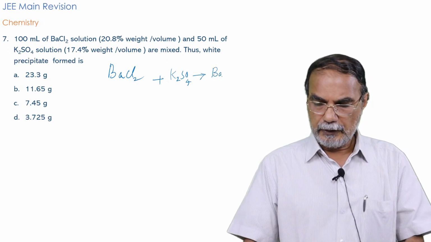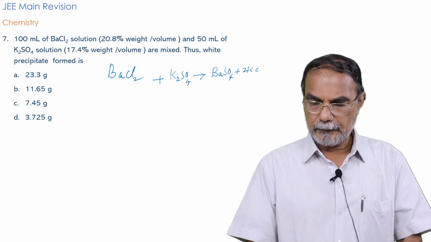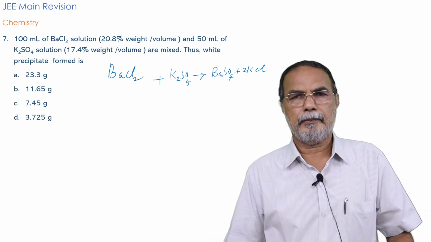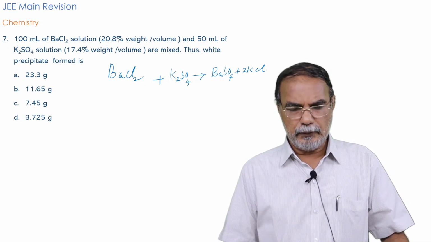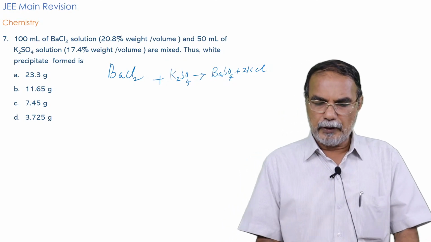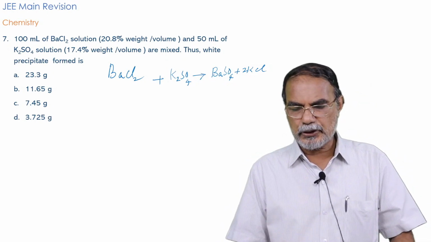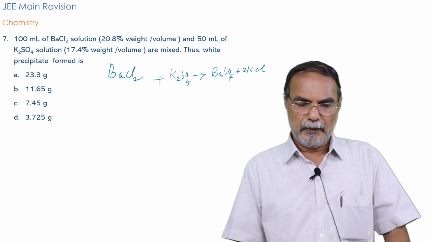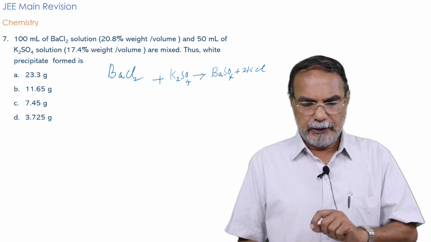You have BaSO4 plus 2KCl. That's the reaction. Anybody can balance the equation. Very simple. So 1 mole BaCl2, again the mole relationship, will react with 1 mole K2SO4 to give 1 mole BaSO4.